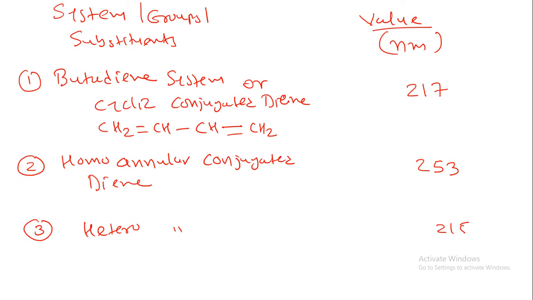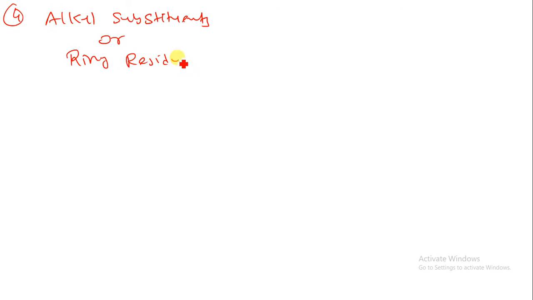Now let us understand some more values. Suppose we have an alkyl substituent, or what we can say a ring residue, then you just have to add 5 nanometer.